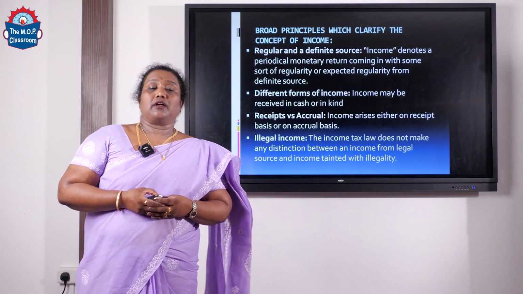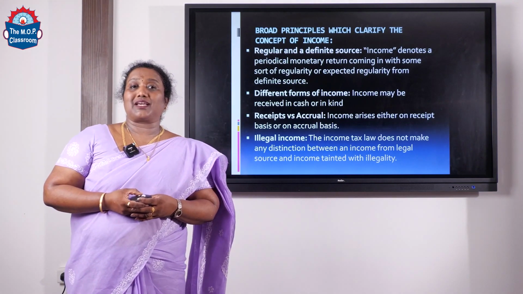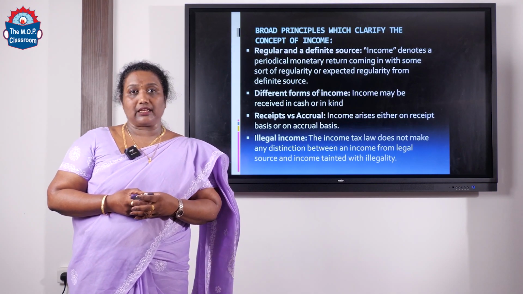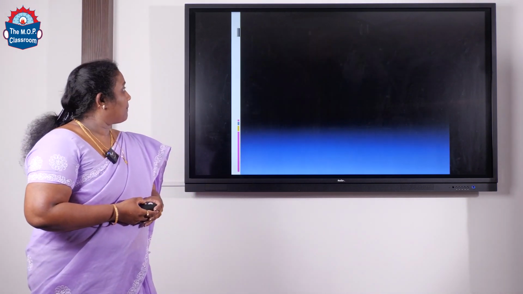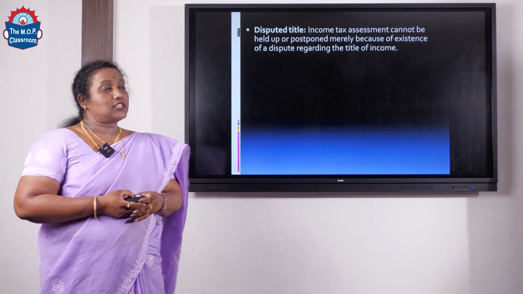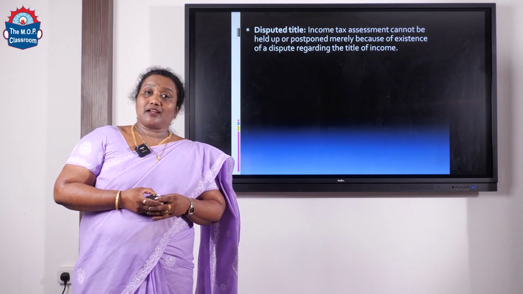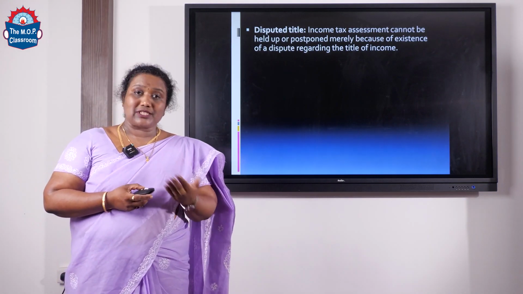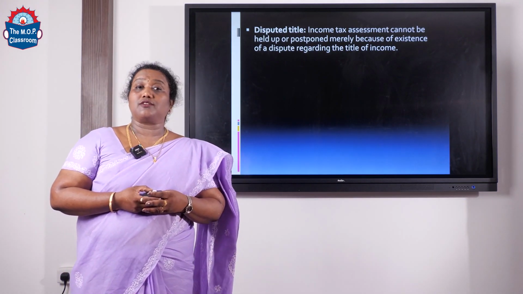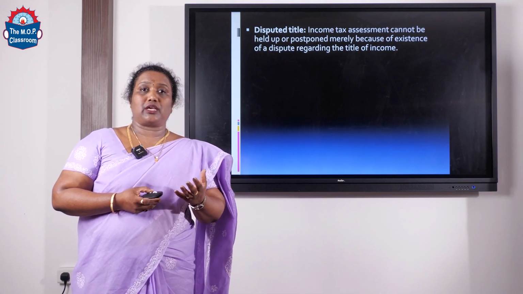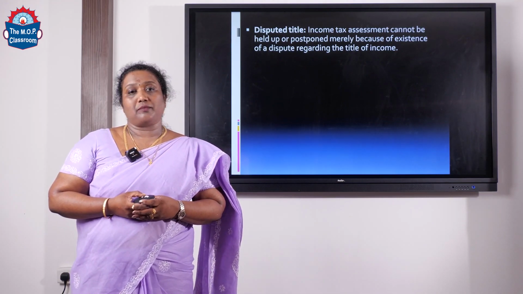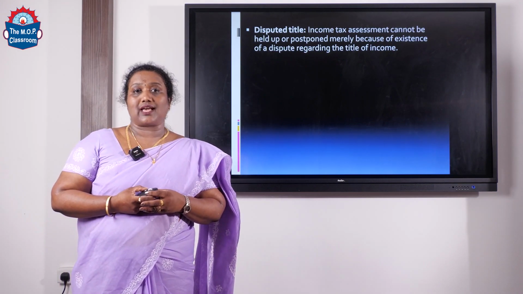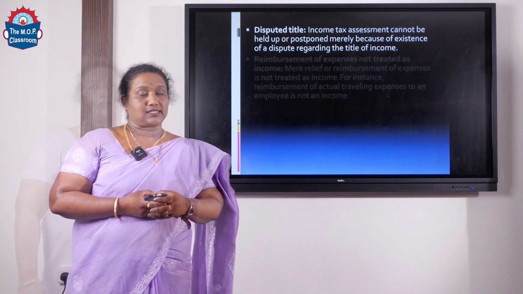Illegal income. The Income Tax Act does not distinguish between legal and illegal income. Disputed title. The income tax assessment or proceedings will not be postponed just because there is a dispute in the title of the particular person. So whoever receives that particular income, in those hands that income will be taxed.